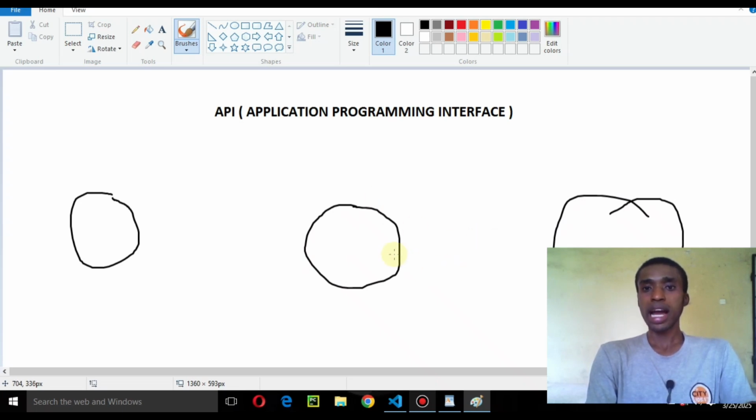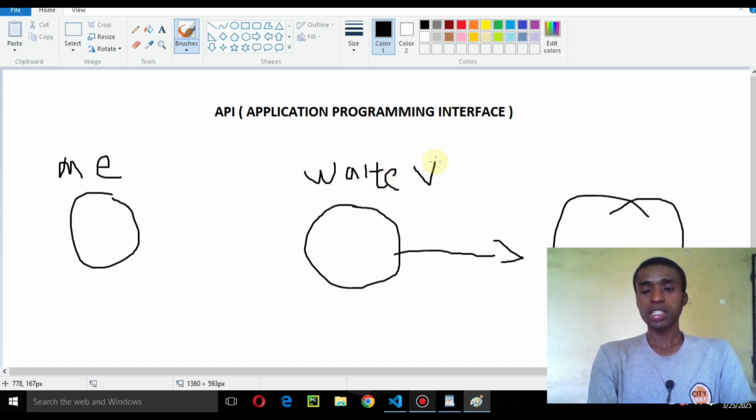So when I'm hungry, like I said, I'm hungry. This is me. Let me write me. We kind of have bad handwriting in this. So this is me. This is the waiter guy, the errand boy that you can call. This is the waiter guy, and this is the kitchen. So let me do this. This is the kitchen.